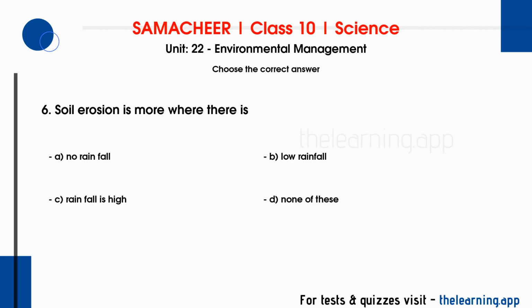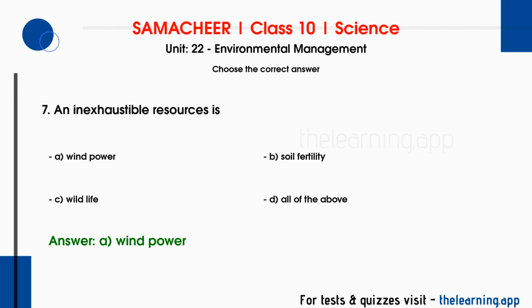C. Rainfall is high. D. None of these. Correct answer is C. Rainfall is high. Question 7. An inexhaustible resource is. Options are A. Wind power. B. Soil fertility. C. Wildlife. D. All of the above. Correct answer is A. Wind power.